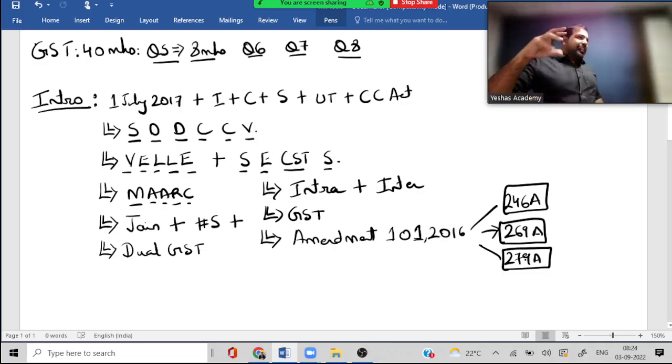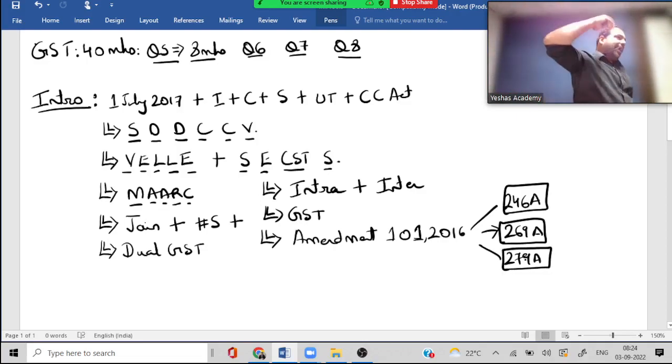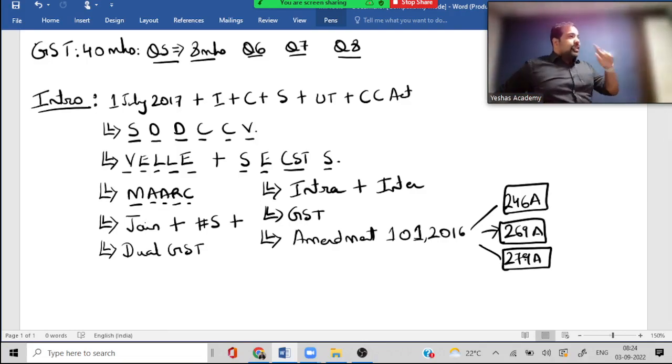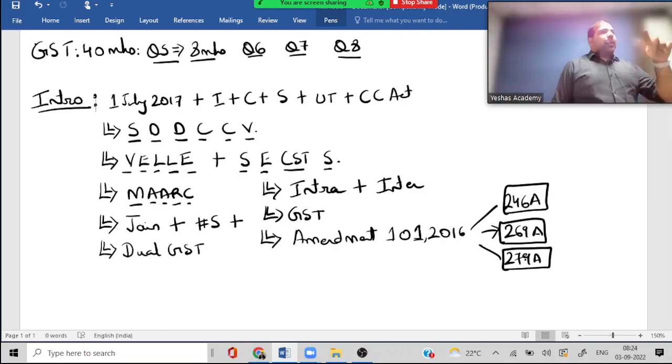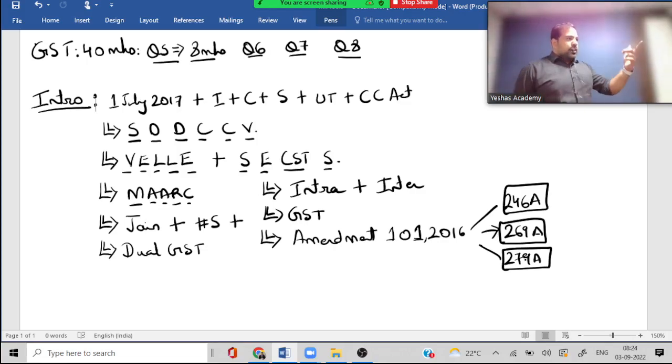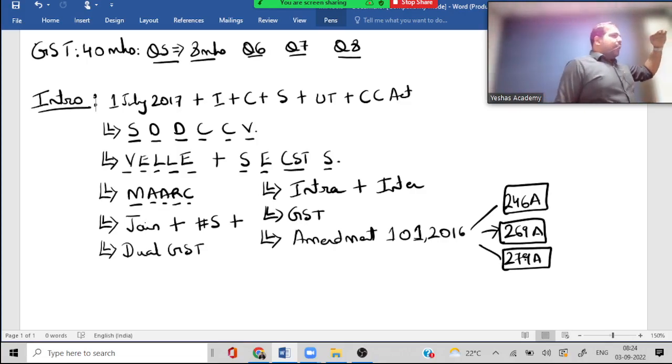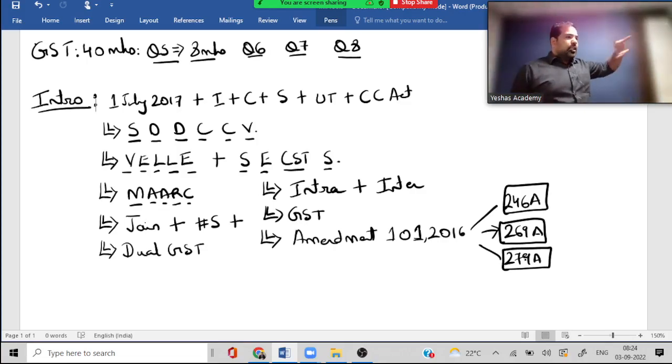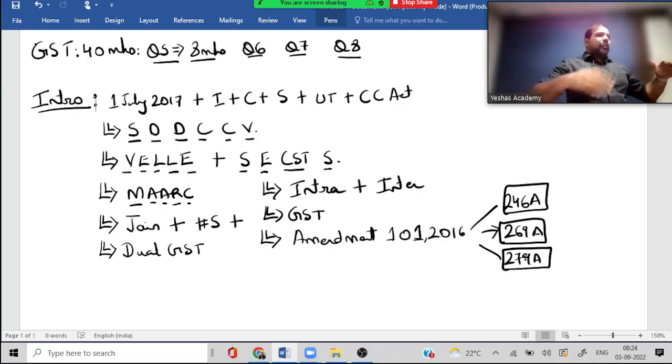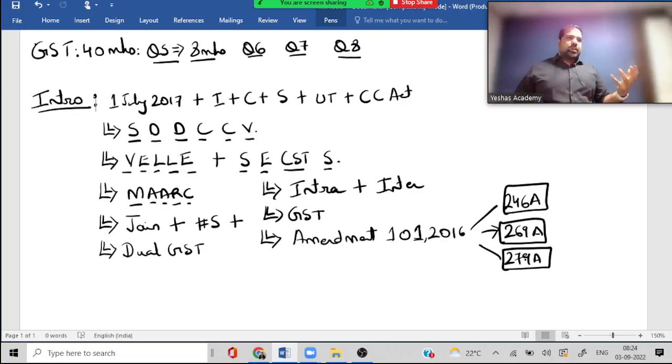We spoke about the GST Council. Guys, GST Council is the head and brain. They decide everything, but they don't decide, they recommend. And that recommendation has to be notified by whom? The government. This GST Council is headed by the center's finance minister, Nirmala Sitharaman right now. They have representatives from both the center as well as the states.